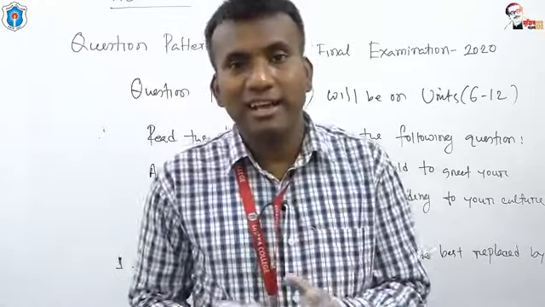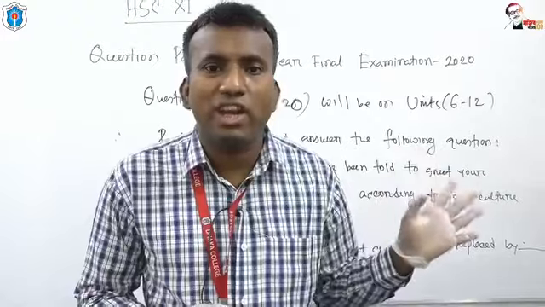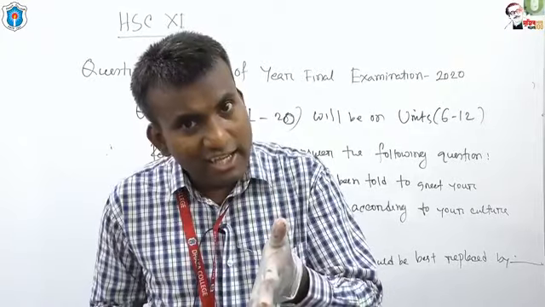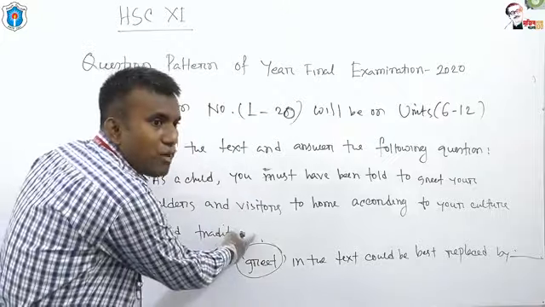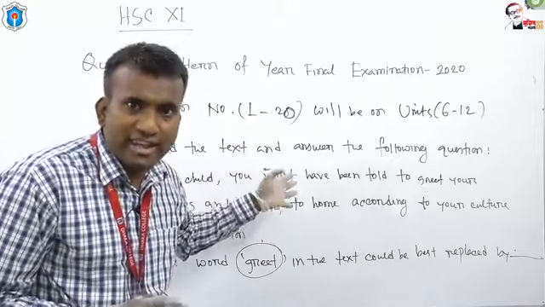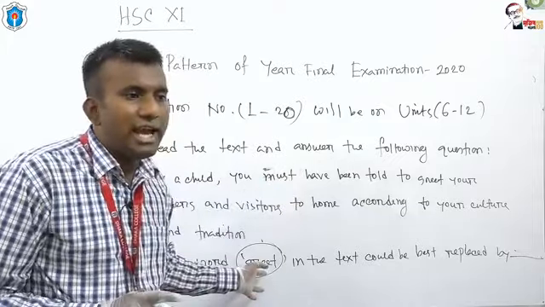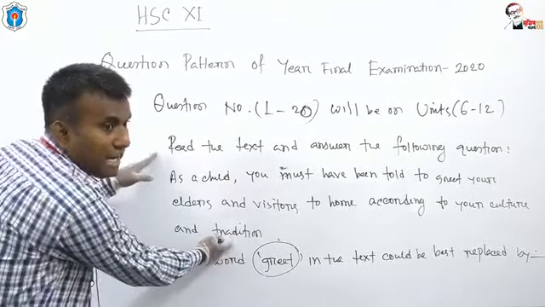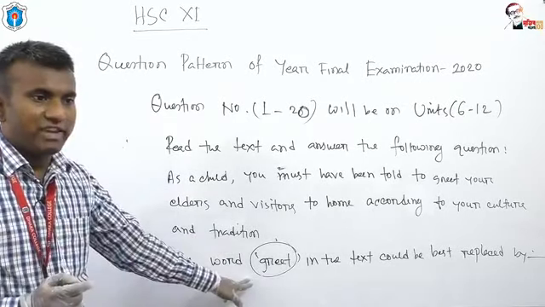So, dear students, you have 20 questions. Question number 1 to 20 will be dependent on unit number 6 to 12. For 20 questions, 20 small texts will be given. Each of the texts is important to understand the question and answer them. Okay, this is question number 1. At first, a very small paragraph or text will be given. Depending on this text or paragraph, one question will be given.